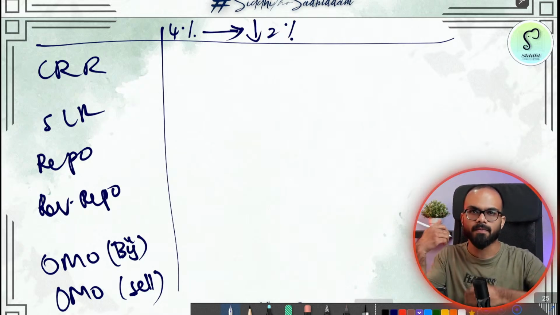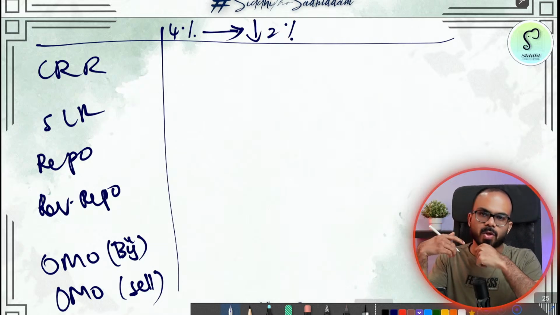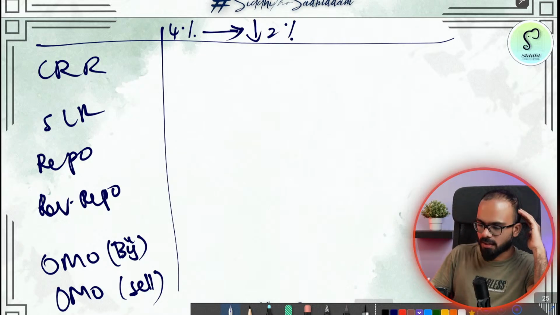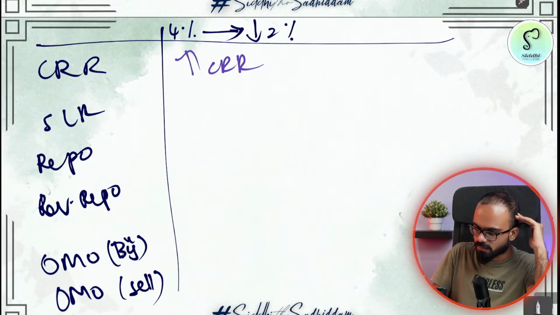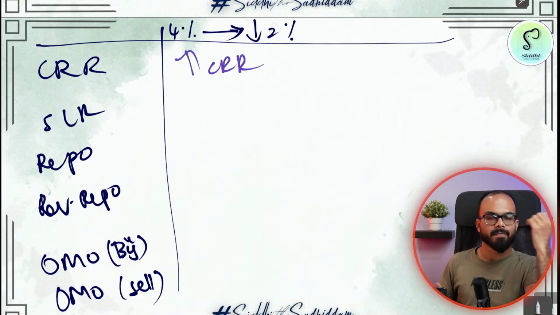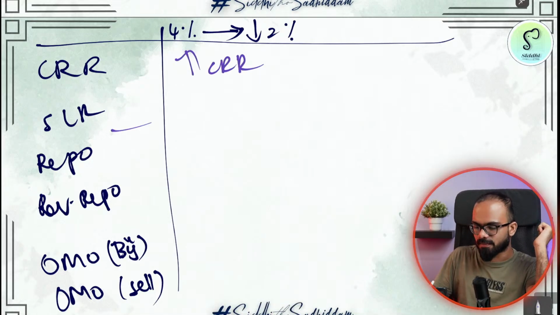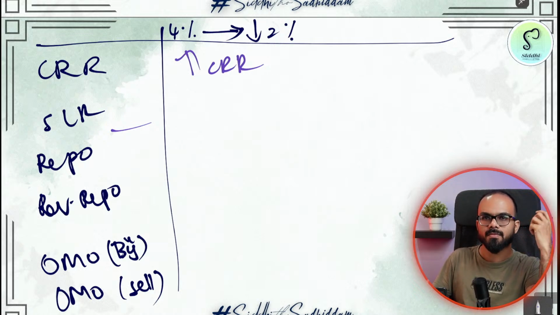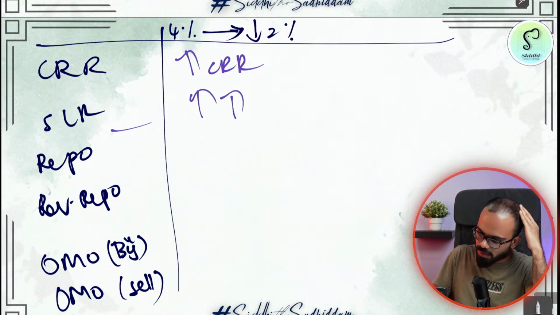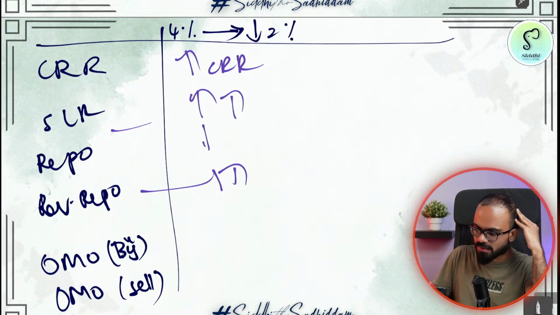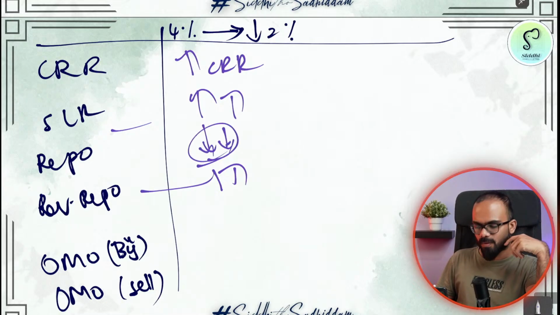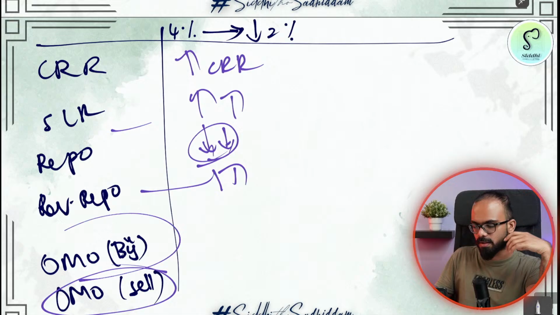You please tell me. After this class, I don't want any of you to mug up anything. Yes, increase CRR, very good. SLR? SLR is also increased. Reverse repo is increased. Repo is decreased. Yes. What is done in open market operations? Buying or selling?